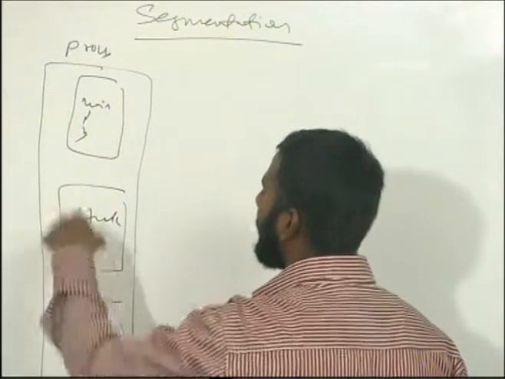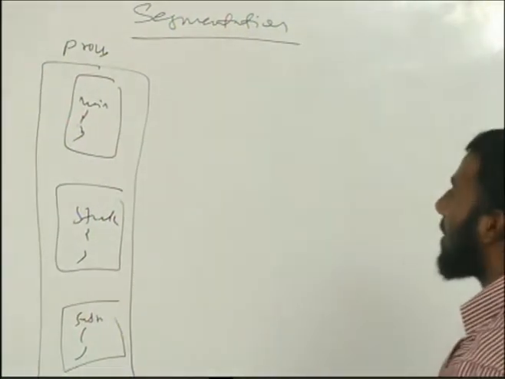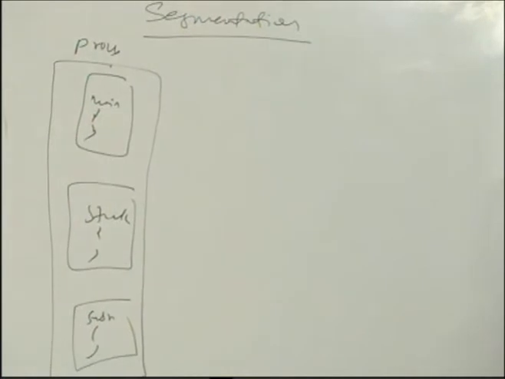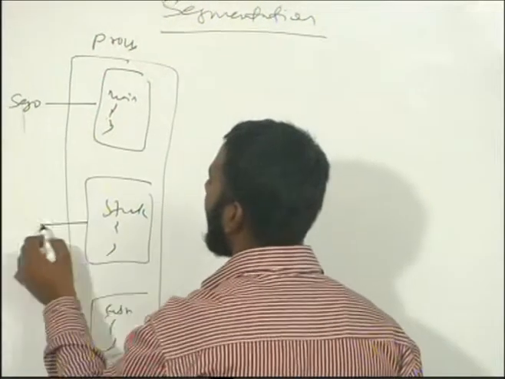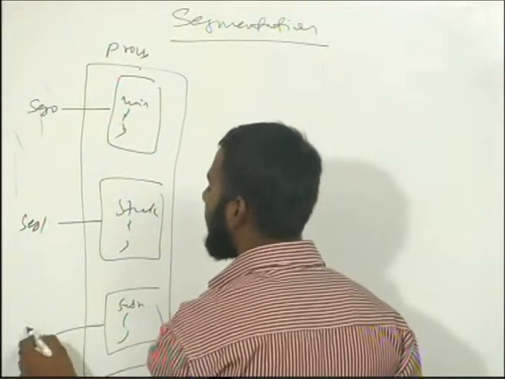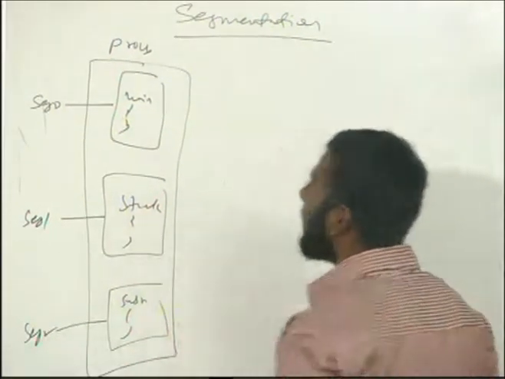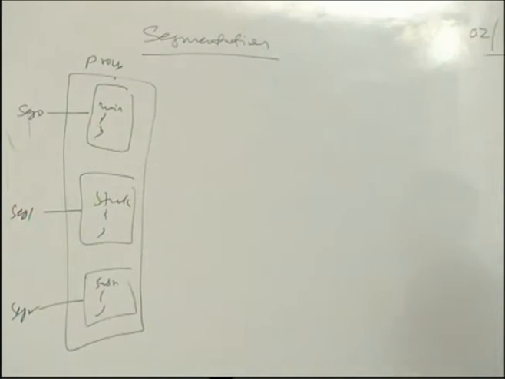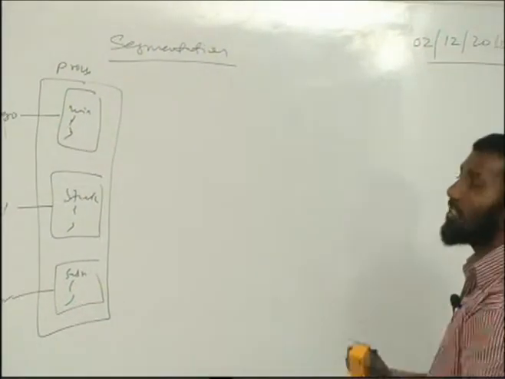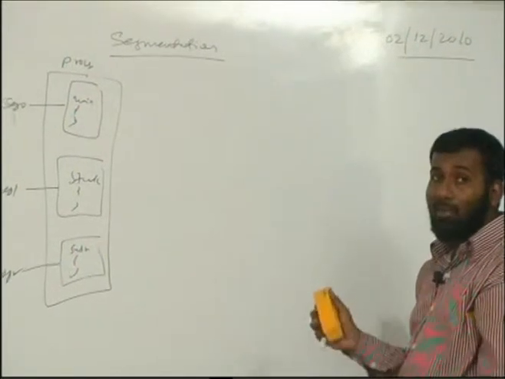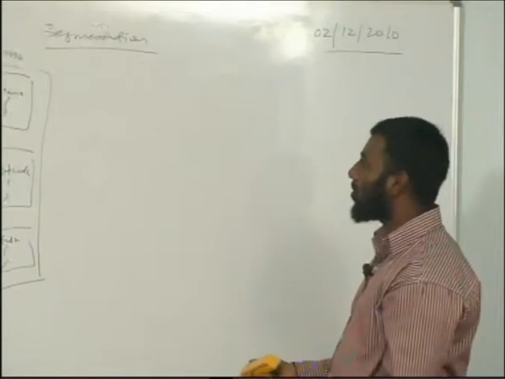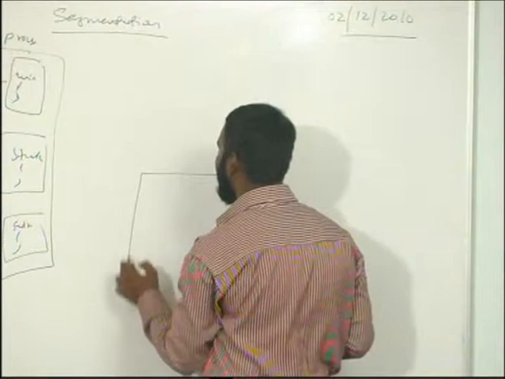There are different parts of the program, and it has to be divided into different segments. I'll call them segment 0, segment 1, and segment 2. The process has been divided into segments, and which segment is sitting where in the memory, I don't know.